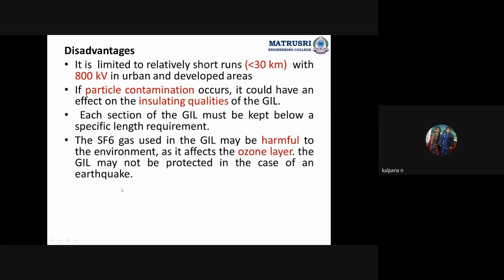So where earthquakes occur frequently, we cannot construct the GIL. Those places are not suitable for construction of a gas insulated transmission line. Understand the disadvantages? Yes, ma'am. Very, very important.